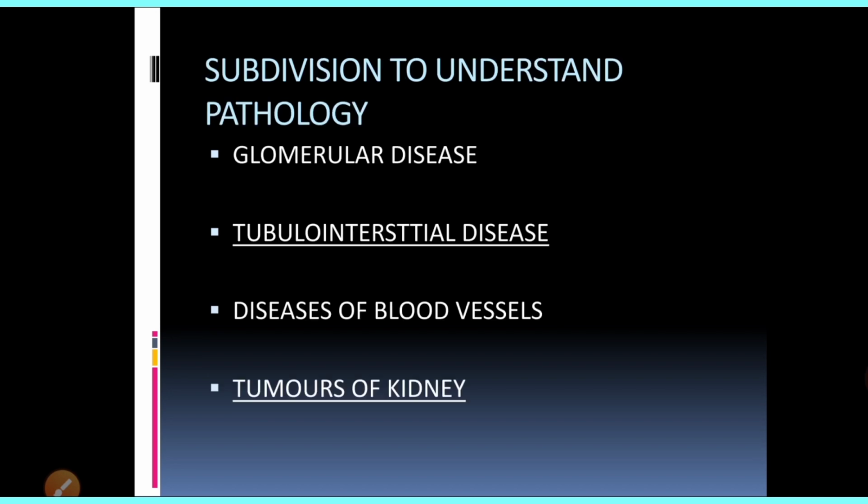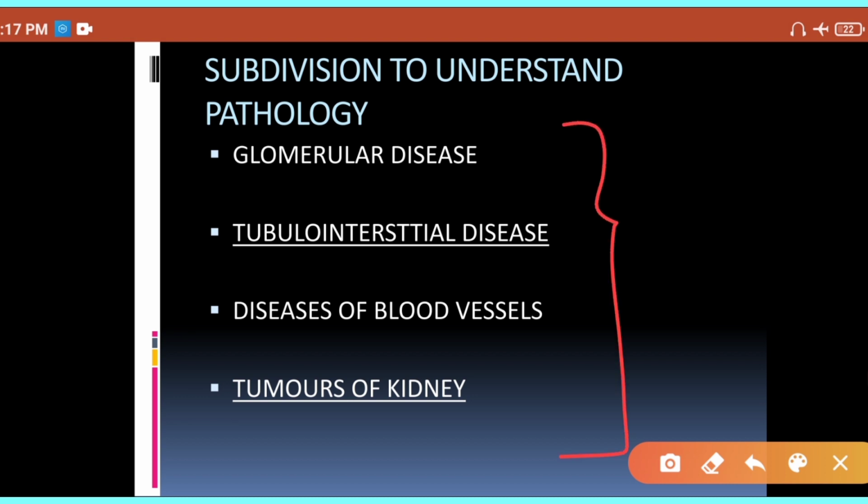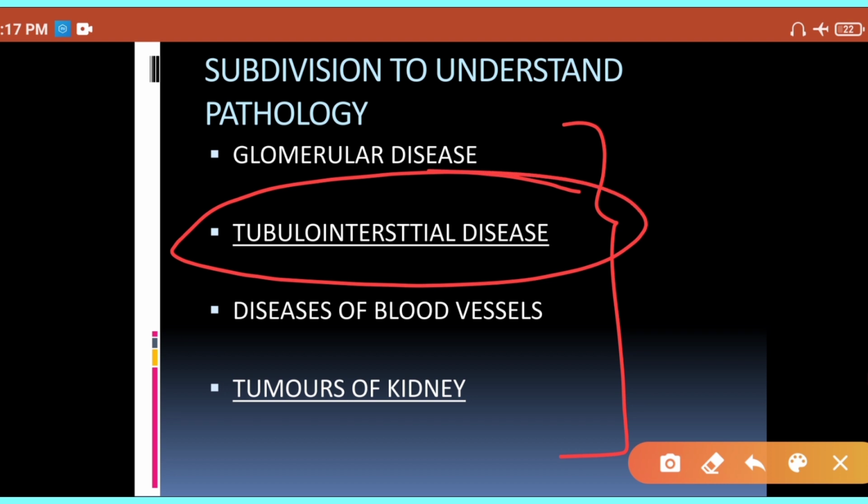Alright, guys, we know very well that renal pathology is divided into four portions, that is glomerular disease, tubulointerstitial disease, disease of blood vessel and tumors of kidney. We are going to discuss tubulointerstitial disease in today's lecture.